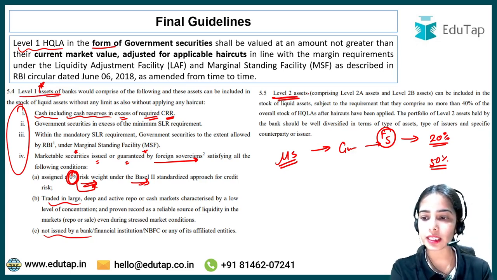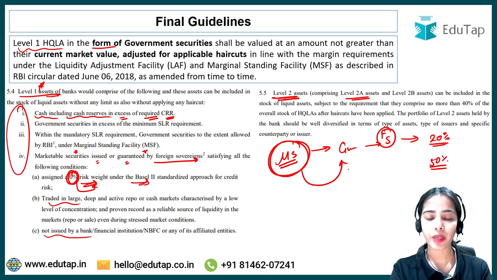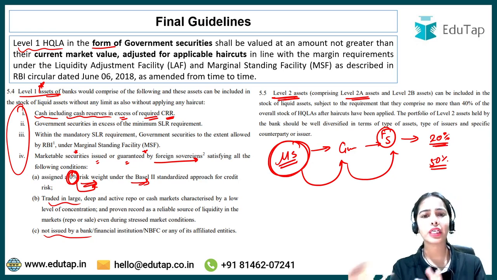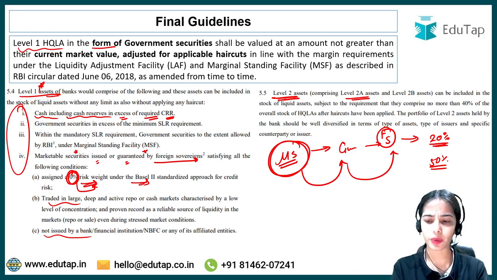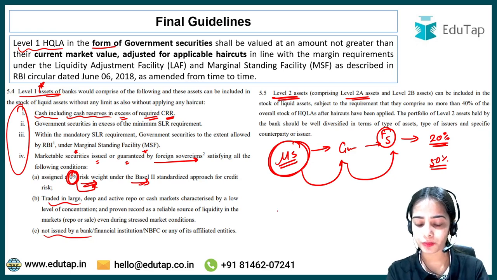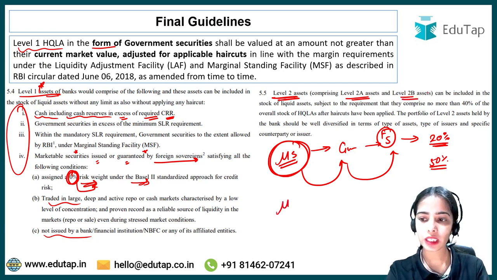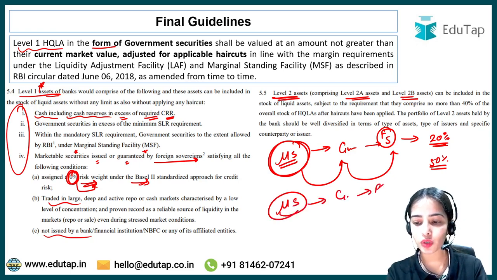In the level 2 assets, there is the level 2A assets that usually are the marketable securities guaranteed by the foreign governments, foreign sovereigns that have a risk weight of 20% or less. Okay, so now level 2B assets, these are the marketable securities that are guaranteed by the foreign sovereigns that have the risk weight between 20% to 50%.